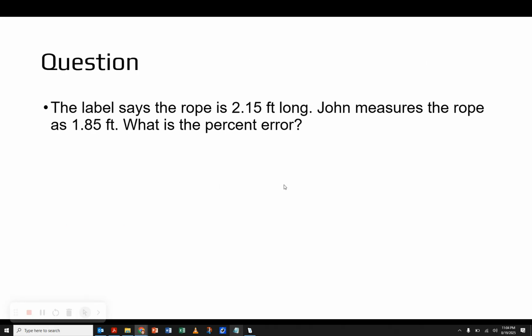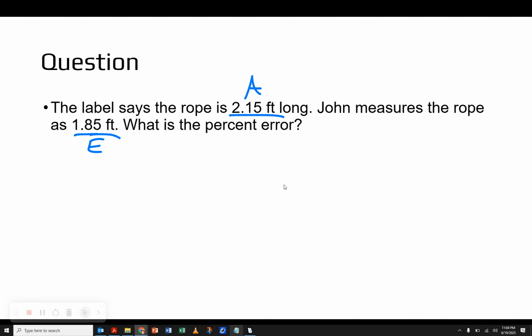Looking at this next problem, remember to find our E and our A. I actually want to give you a second to try this on your own, just to find your E and A. Ask yourself, is this number something that could have happened, the perfect number, the goal, or was this somebody's experimental attempt at making a measurement? So we've got our two numbers, and because the label says the rope is 2.15, that's the accepted value. That's what it should be. Then John tried to measure it, and he came up with 1.85. So that was his experimental attempt at measuring the rope.